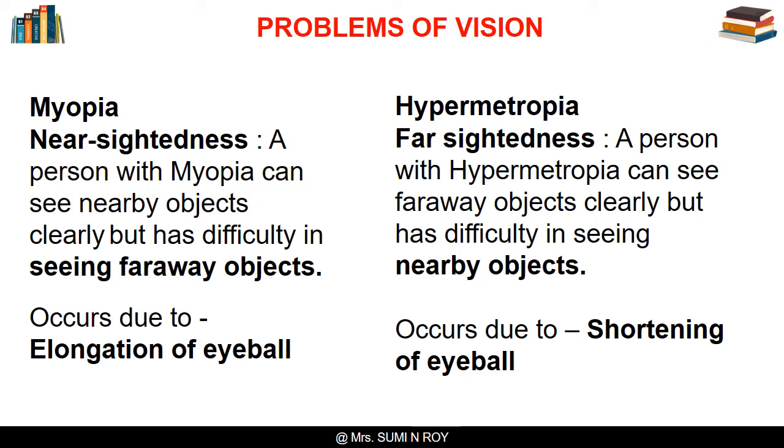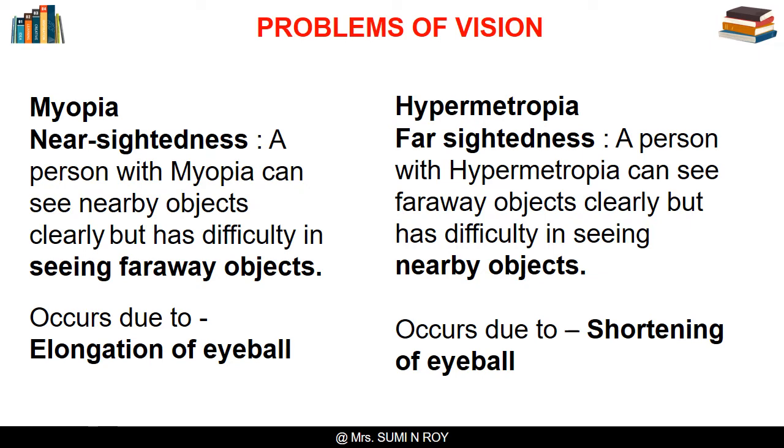Sometimes a problem in the eye can cause a defect in vision or even blindness. Common defects of vision include myopia and hypermetropia. A person with myopia or nearsightedness can see nearby objects clearly but has difficulty in seeing faraway objects.